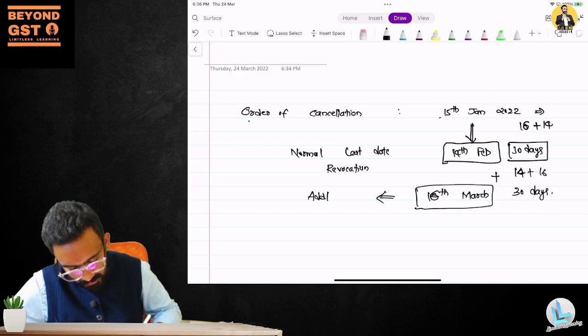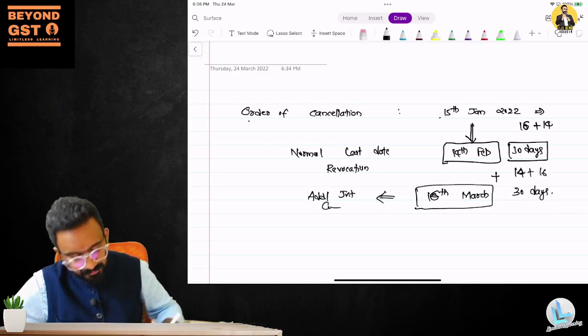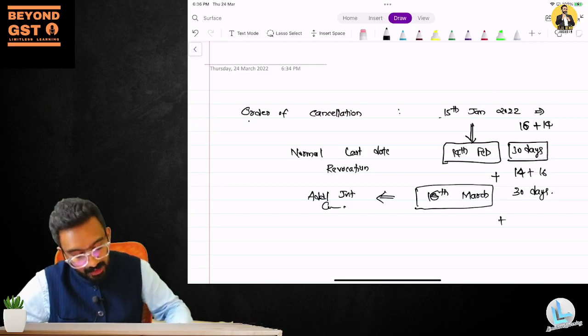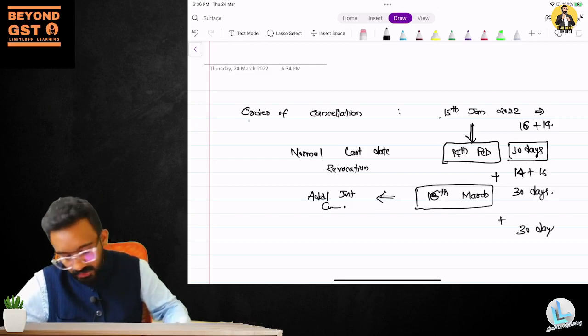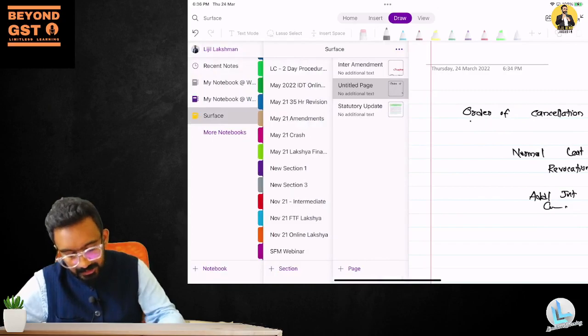Additional or joint commissioner. Not only that, you have another 30 days given. So totally how many days will it become? In total, it will become 90 days.